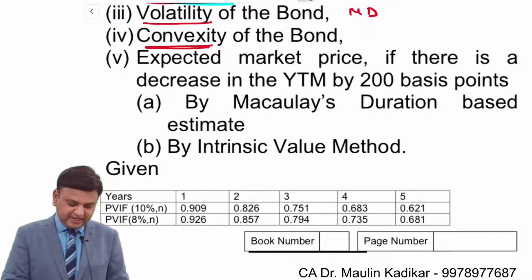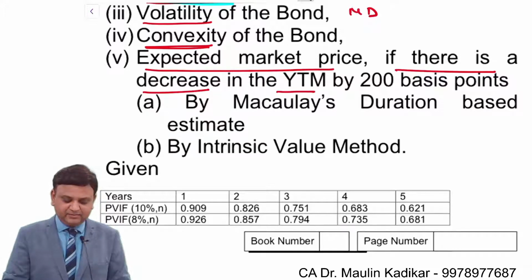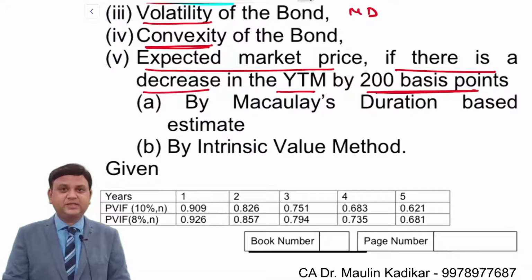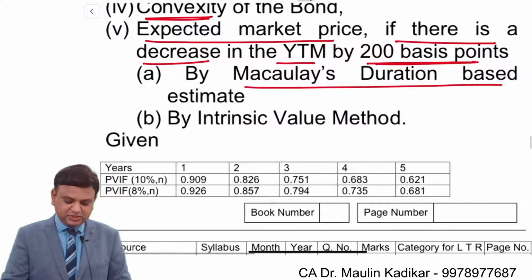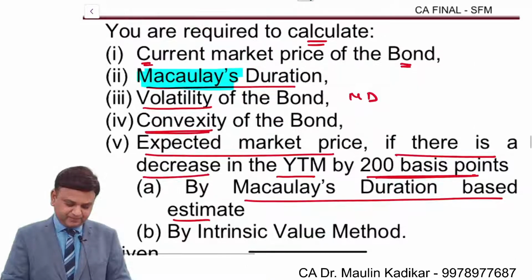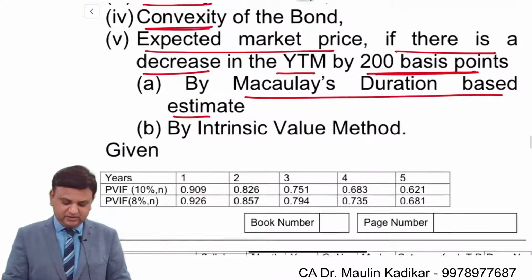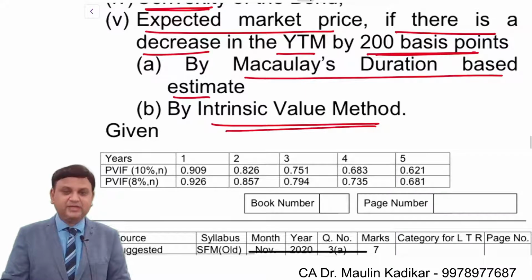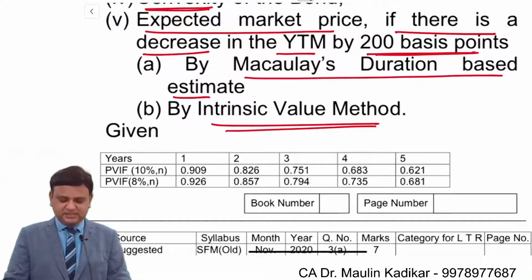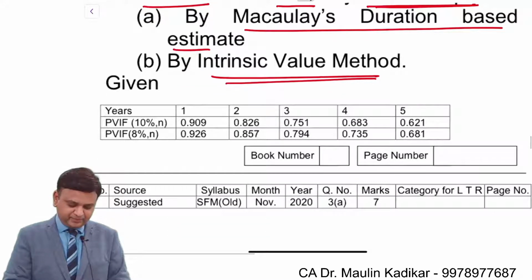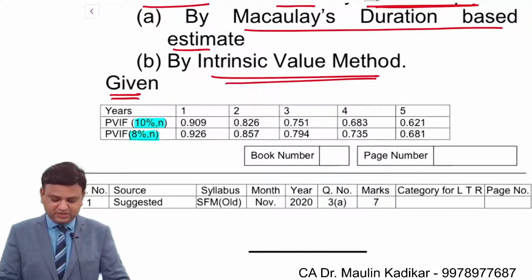Next, expected market price if there is a reduction in YTM by 200 basis points, that is 2%, by using the Macaulay's duration based estimate, that is based on the volatility, and by intrinsic value method, means the present value cash flow method. Intrinsic value method means given discounting rate is provided for 10% and then 8% information is given.